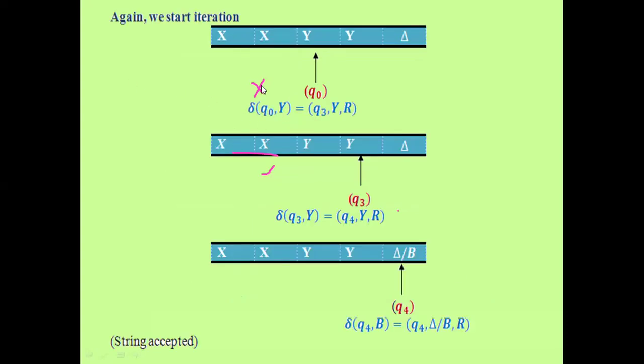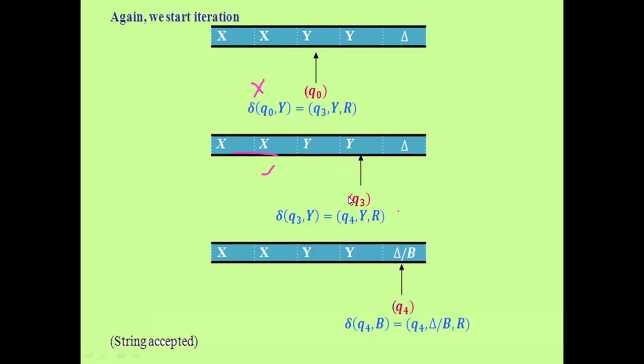Next, what is the next symbol? Again coming to the X, after that Y. Leftmost you come, Q naught comma Y, it will move to Q3. Why are we moving to Q3? We have to check whether any other changes occur or not. It is Q naught comma Y comma R, that is Q naught.